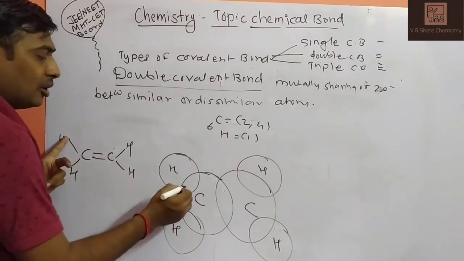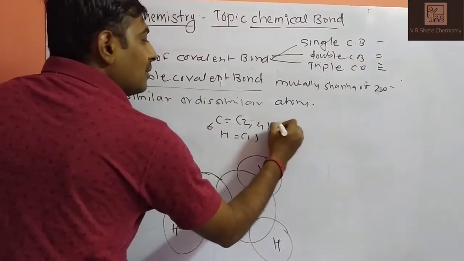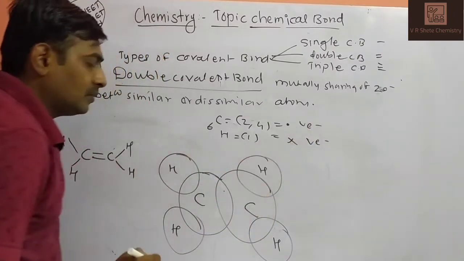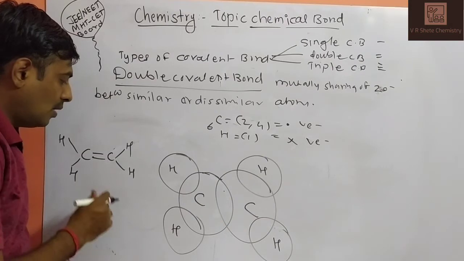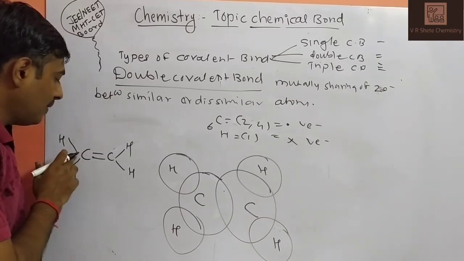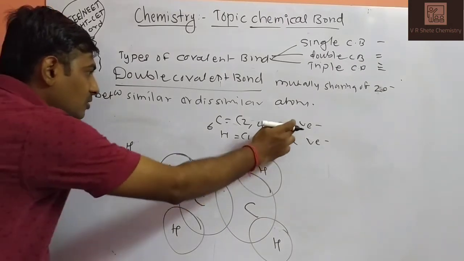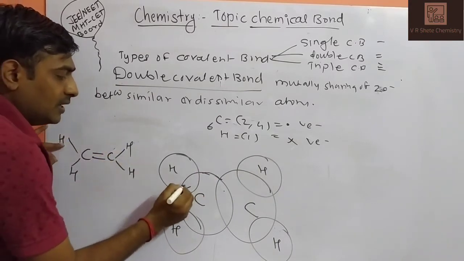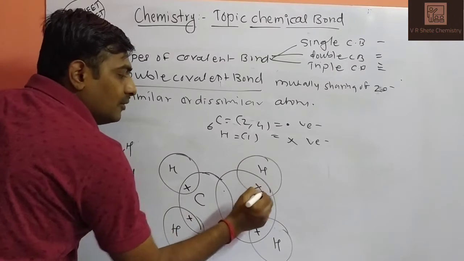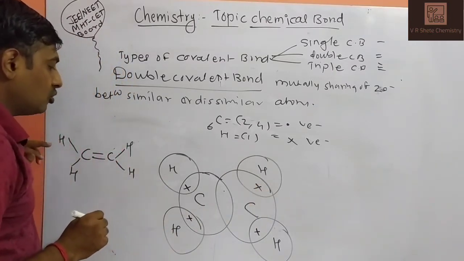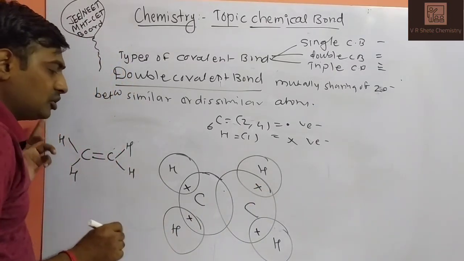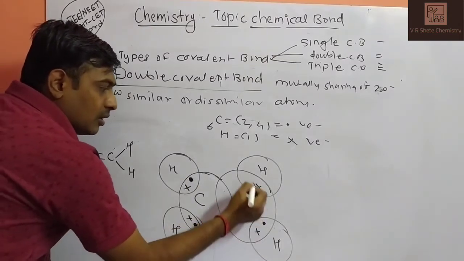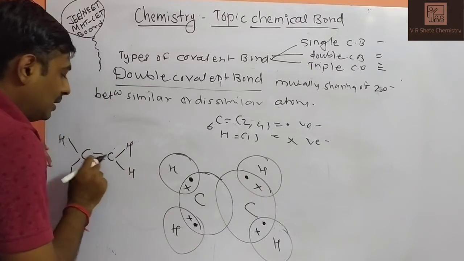Carbon-hydrogen single bond. Hydrogen electron is cross, carbon electron is dot. This is your valence electron. Sorry, electrons of carbon are dot, electrons of hydrogen are cross. So one electron share, one electron share, one electron share. Hydrogen has only one electron, which is shared. When hydrogen shares one electron, carbon also shares one electron each. See, carbon-carbon double bond.